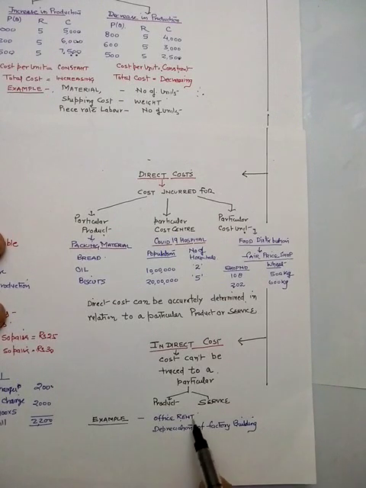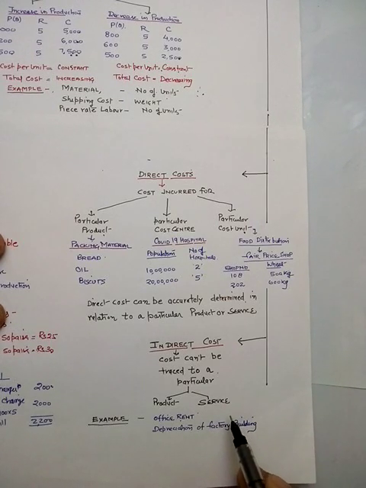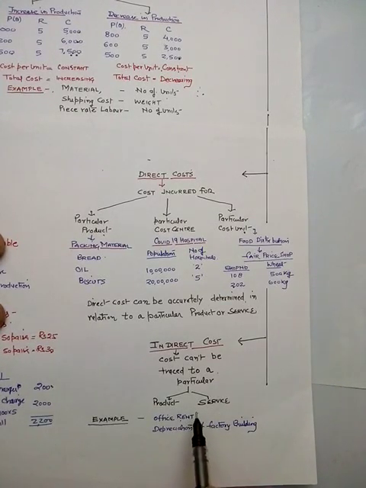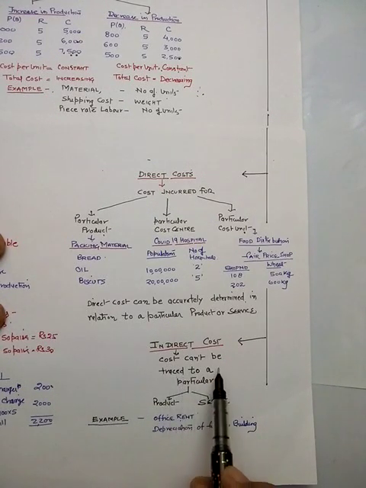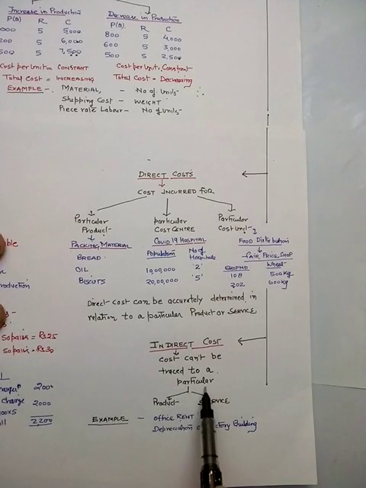For example, office rent cannot be traced to the different activities. Suppose a manufacturing concern produces 3 types of products. What is the basis of distribution of the rent cost among the different products? It cannot be directly identified or traced.